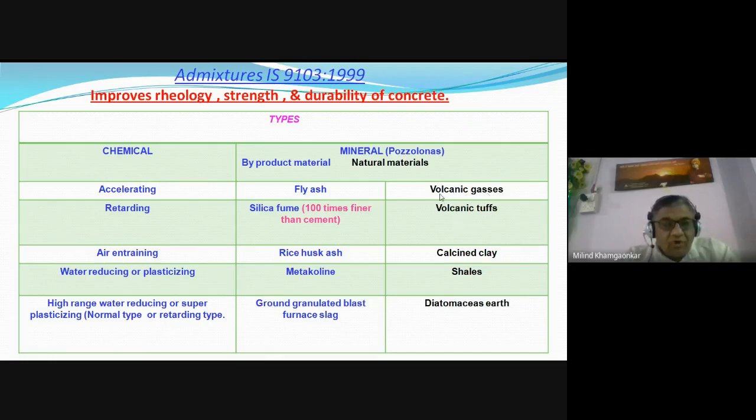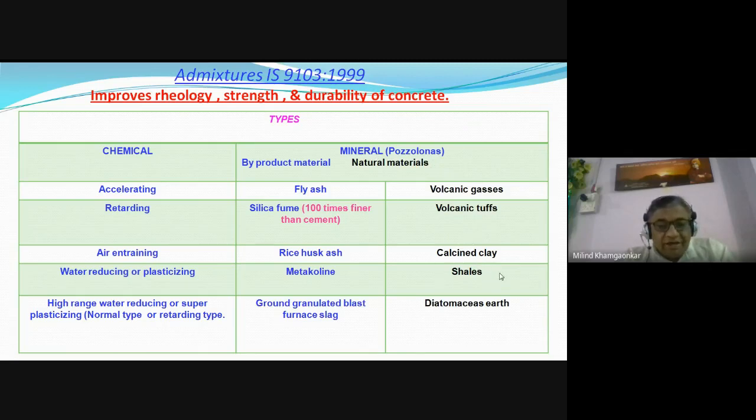So the gases from the volcanoes, the tuffs or the ash from the volcano are very good pozzolanic material, which contains the maximum of the silicon oxide or the silica. Calcined clay is again a type of clay obtained on our earth. It contains maximum of the silica, so therefore it is a very good pozzolana.